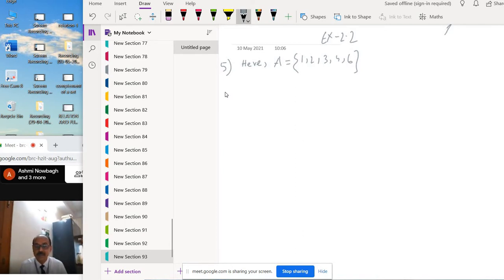That means the second element is divisible by the first element. Therefore, R equal to, capital R relation.